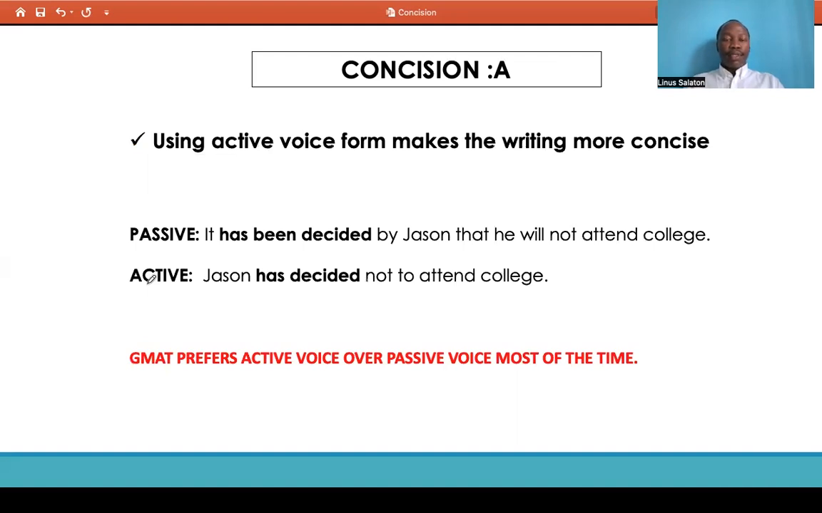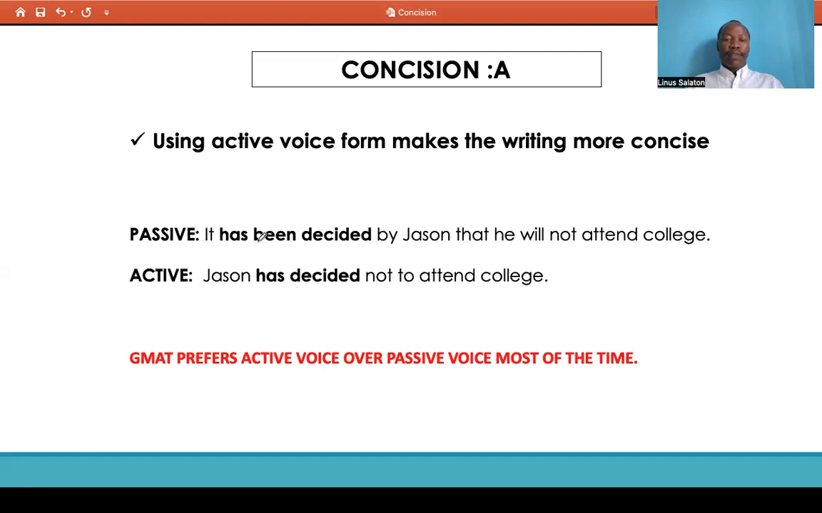GMAT would also always prefer the active voice form, which makes the writing more concise, more clear, more brief, and communicates what is needed with as few words as possible. Let's look at this example. In the passive form, it says: it has been decided by Jason that he will not attend college.